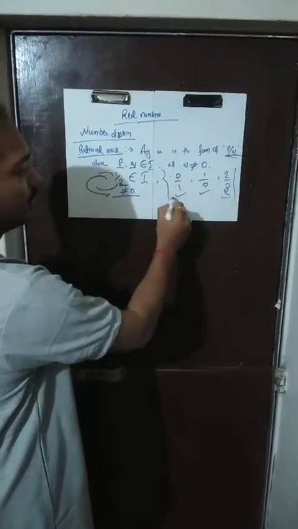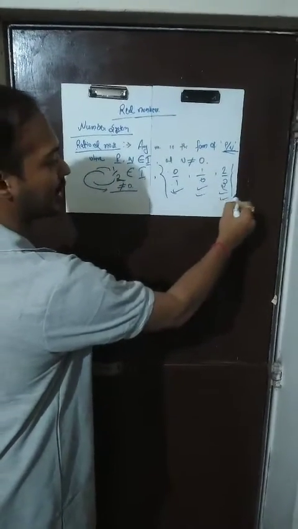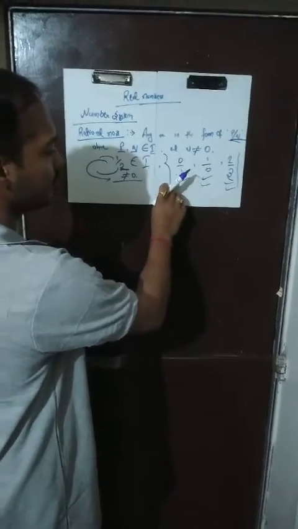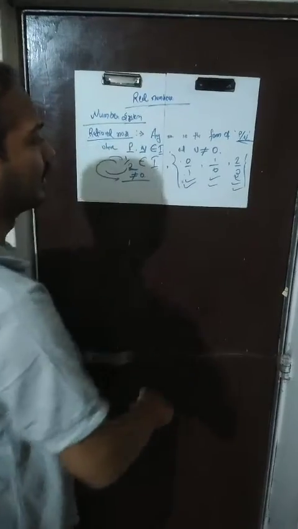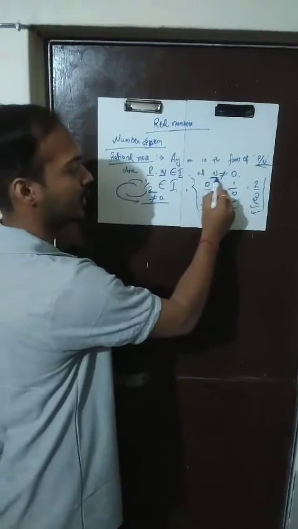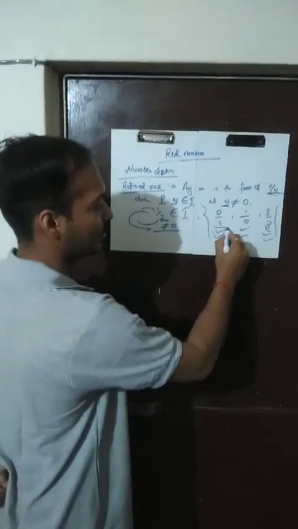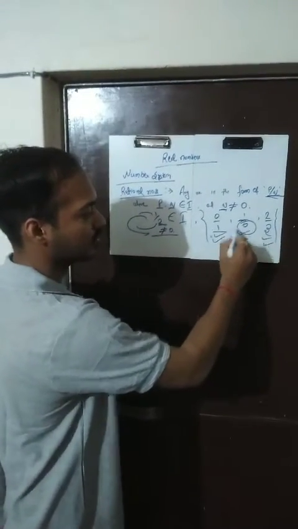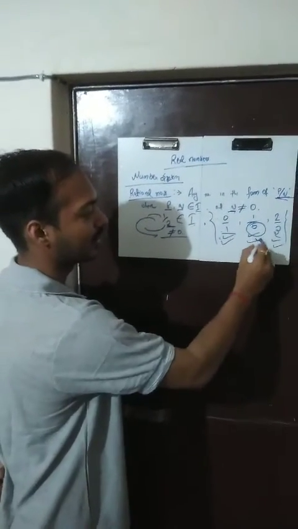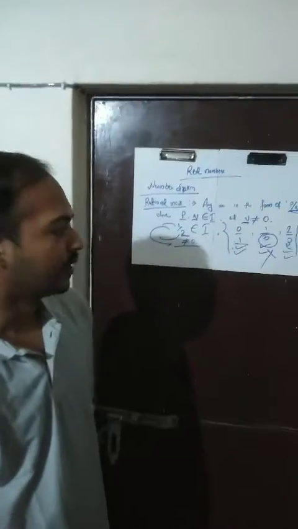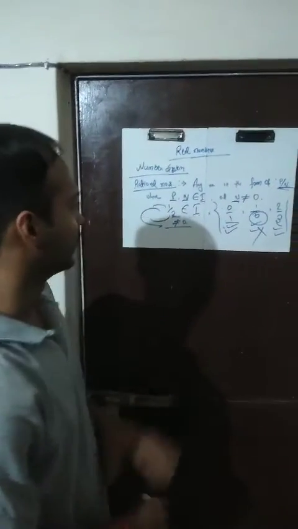All 3 fractions have satisfied our second criteria as well. Now let us check for the third criteria. That is, the q, the denominator part, should never be equal to 0. It is 1, but here it is 0. And this fraction is not a rational number.